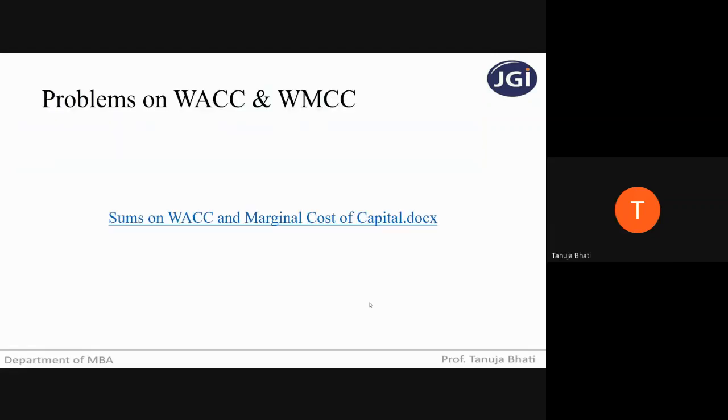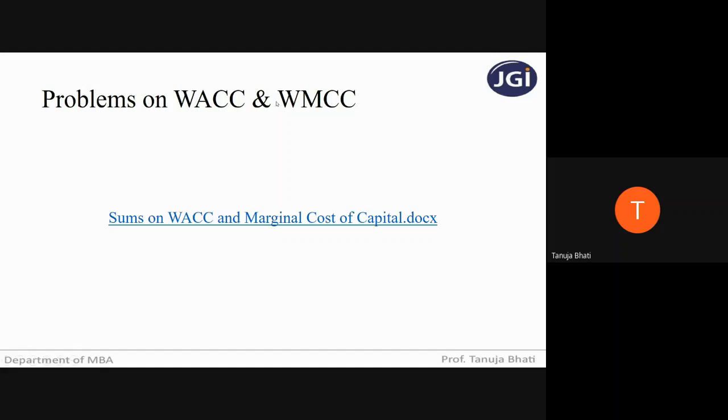Before we move ahead to the problems, can anyone tell me how we calculate weighted average cost of capital? Weighted average cost of capital is the total cost of capital. First we find out the cost of capital for each individual source of capital, and then we assign weights to each source based on the share that it has in the total capital. We multiply the weights with the cost and add them up for each source of capital. Then we get the weighted average cost of capital.